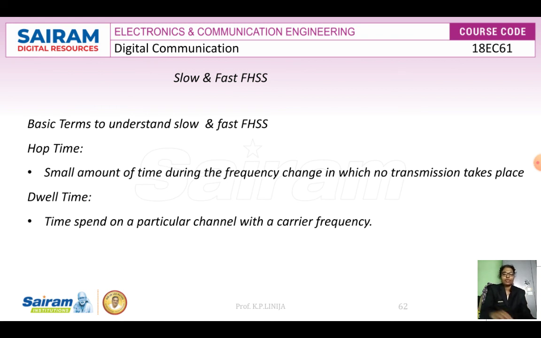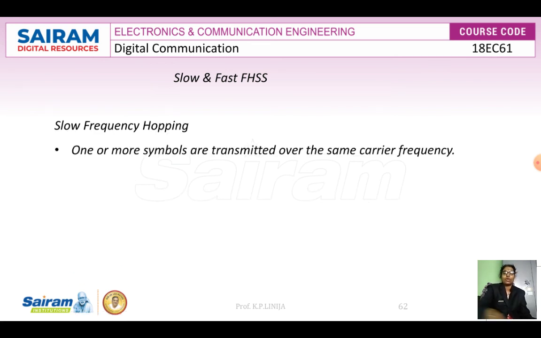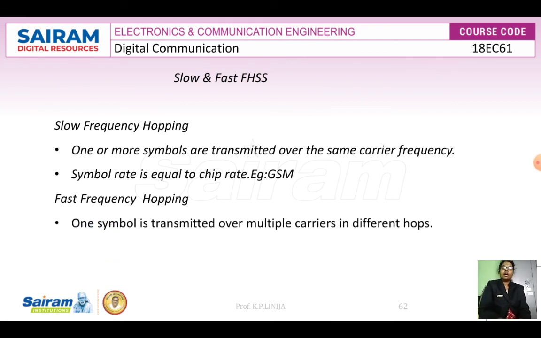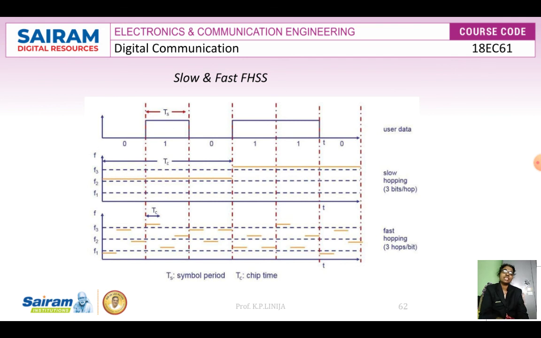Then next we discuss slow and fast frequency hopping. In slow frequency hopping, one or more symbols can be transmitted over the same carrier frequency, and the symbol rate is equal to the chip rate. An example of slow frequency hopping is GSM. And fast frequency hopping is where one symbol is transmitted over multiple carriers in different hops, and the hop rate is higher than the symbol rate. For example, we can say Bluetooth. So this is the example.